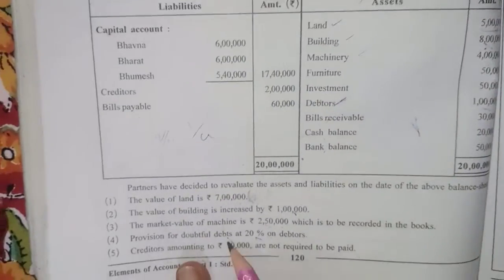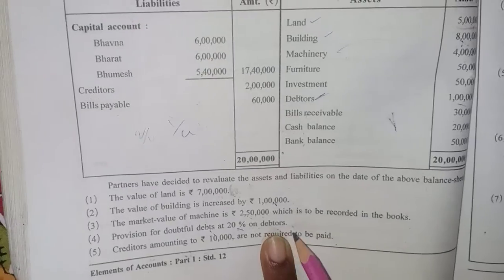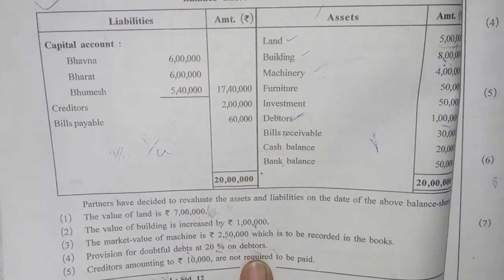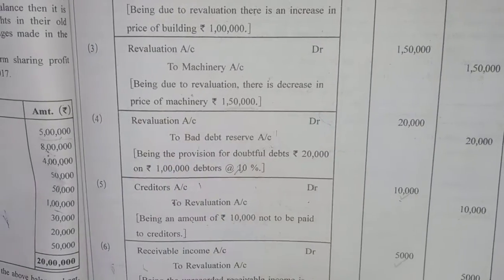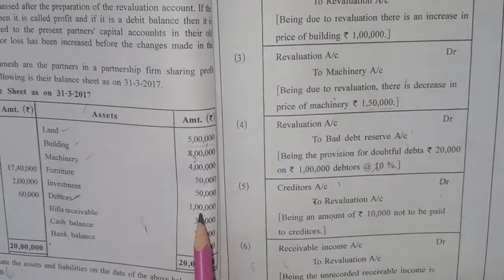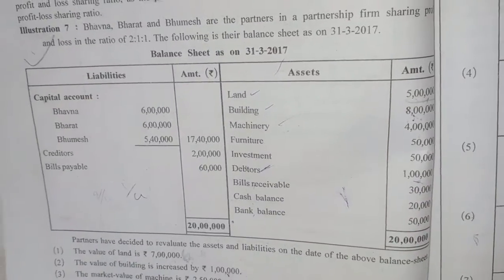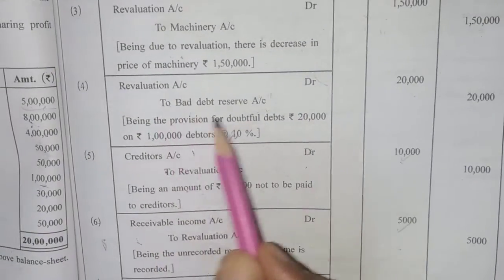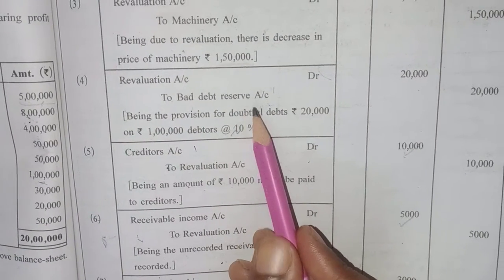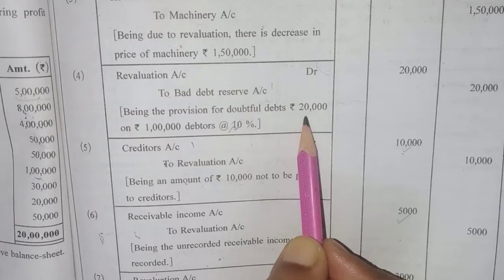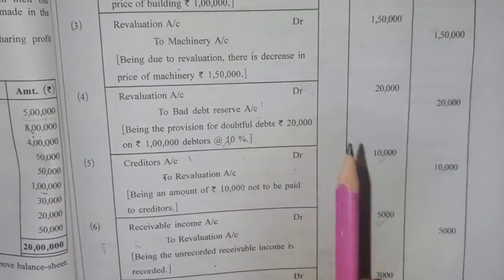Now provision for doubtful debts at 20% on debtors. So whenever we have a provision, we have to debit the revaluation account. So 20% on debtors. Debtors is 1 lakh rupees. So now the journal entry: revaluation account debit to bad debt reserve, 1 lakh at 20% is 20,000. So the revaluation account debit to bad debt reserve.